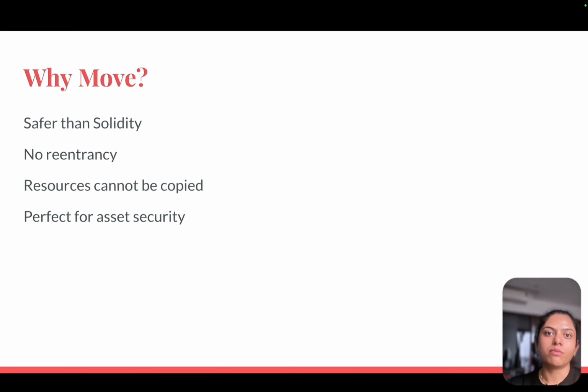So why Move? Move is literally designed to prevent asset bugs. It ensures ownership at the language level. No reentrancy, no accidental copying, no loss of funds because of wrong types. This is why Sui uses Move instead of Solidity, because Sui is written in Move.